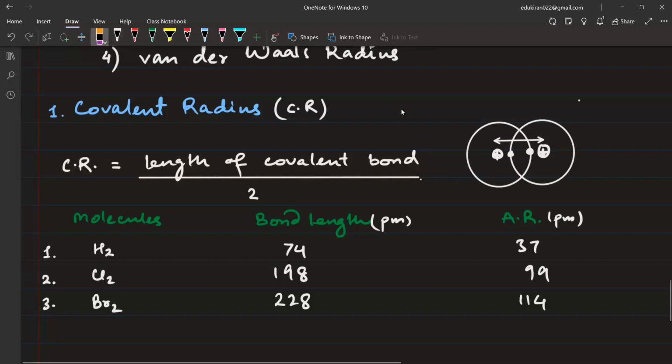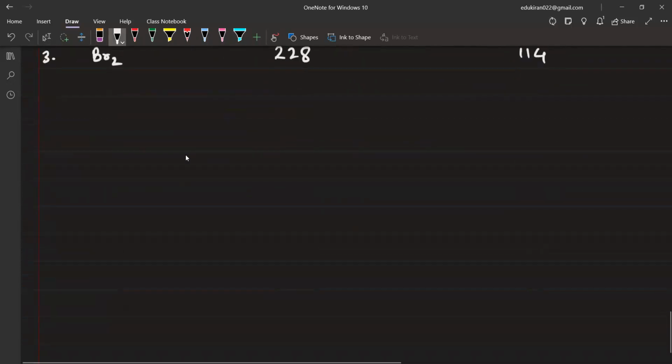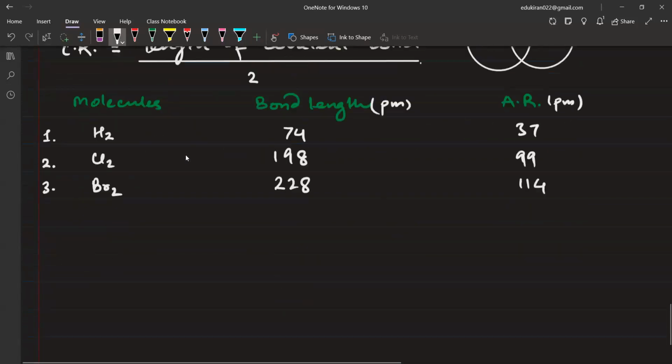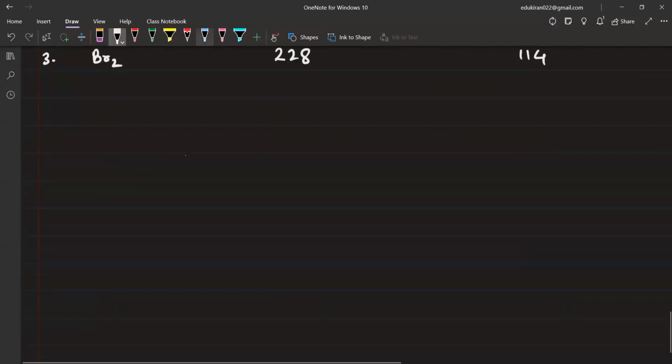Got this? Such a question will not come, but still you now have an idea of what it is. If such a question comes, it will not come today, but this type of question. They will just ask you what is the definition, then you will write covalent bond length divided by 2. That's it. This is definition only. Right, next, metallic radius. This is the first. Right, second one, metallic radius.